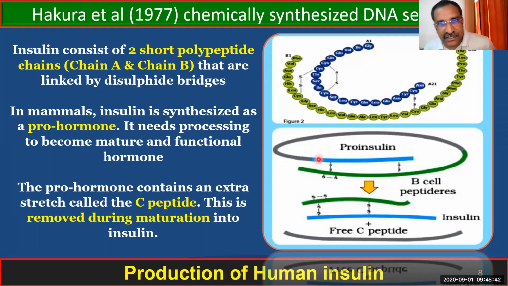And this extra stretch, we can say, it is already removed and arranged over here. Now you see this one. This is the extra stretch, and this extra stretch, we can say, is free C peptide. Once this has been removed from the prohormone, proinsulin, we get the insulin. We get the matured and functional hormone.